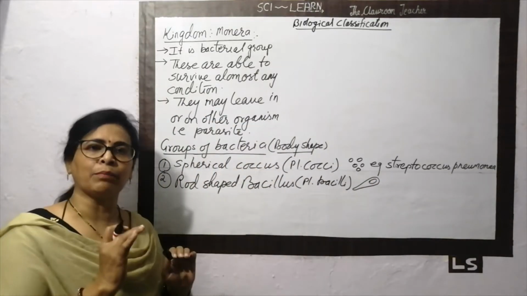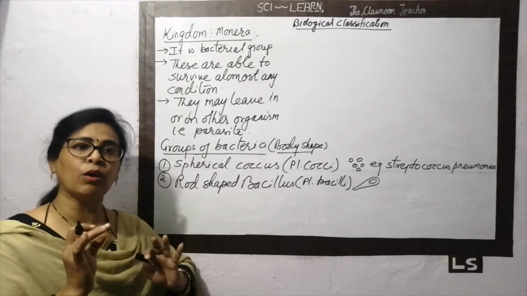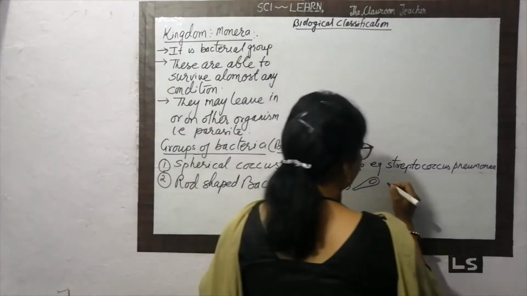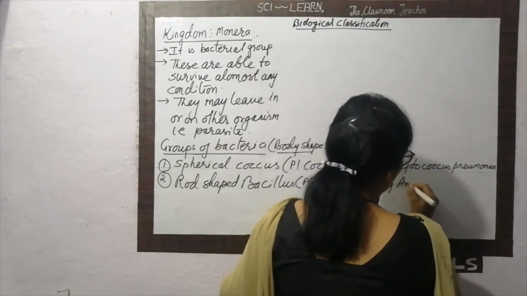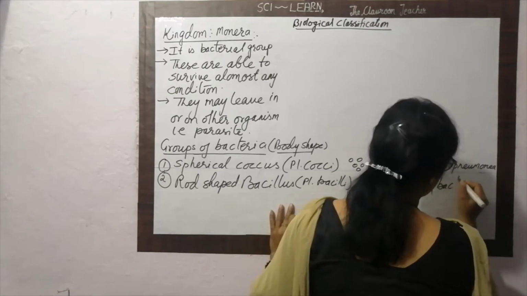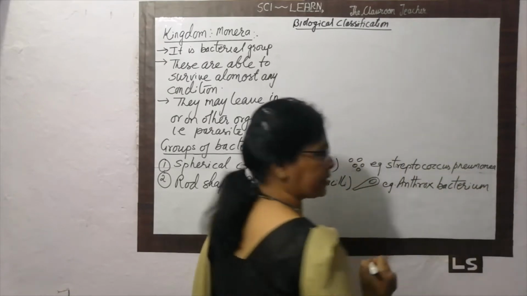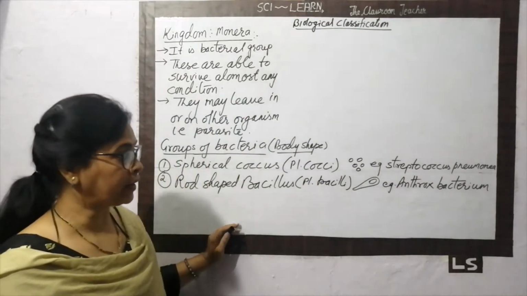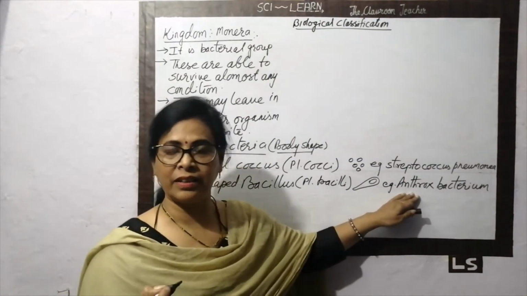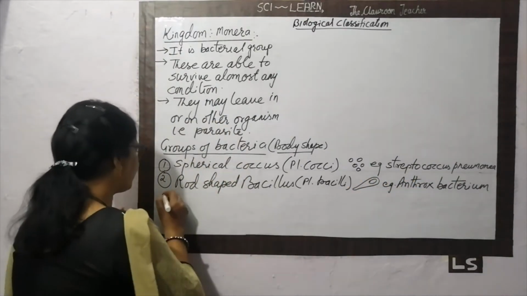What is the best example of this bacteria? The anthrax bacterium. This is also a disease in animals, especially in cows. The name of the disease is anthrax, and that is caused by this type of bacteria.